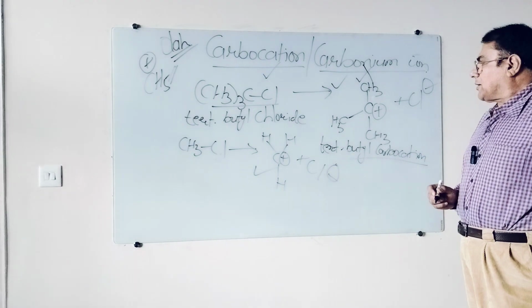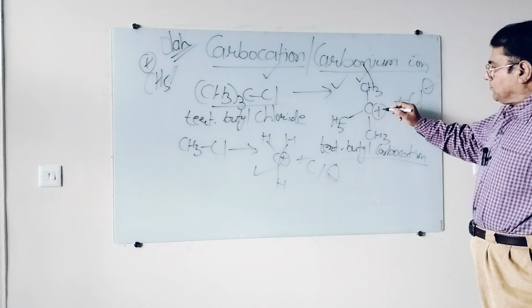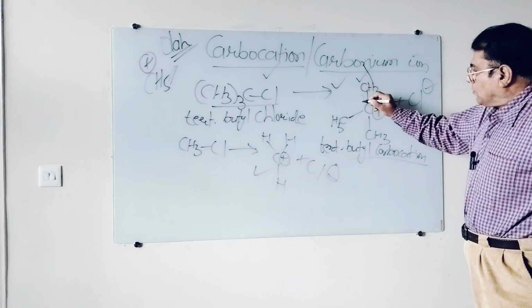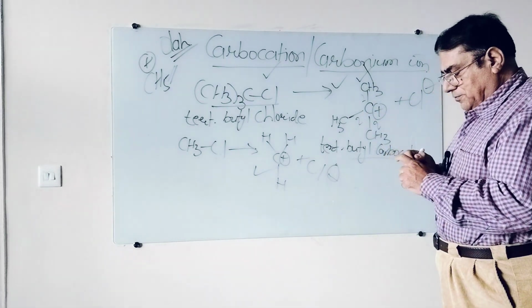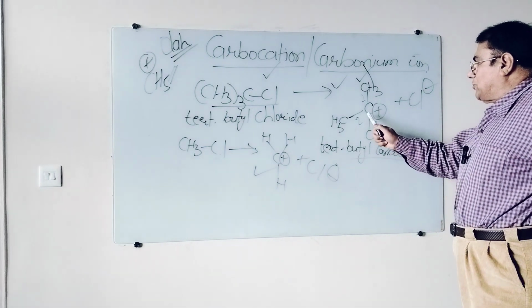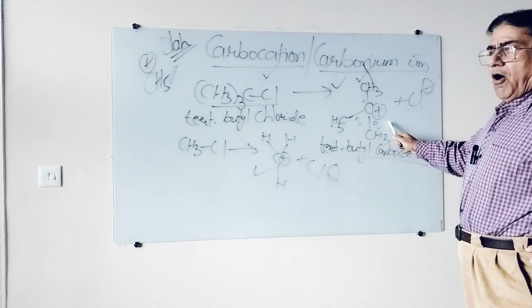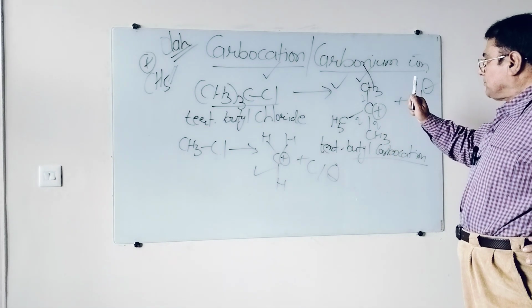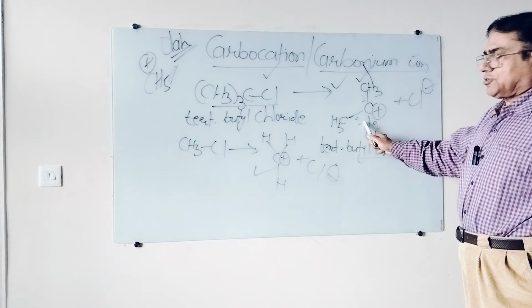How can we define the carbocation? This carbon I am looking at is trivalent, positive charge is there, and if I calculate the electrons, 2 plus 2 plus 2, 6 electrons. So such a species of carbon which is positively charged, always carbocation is positively charged. There are 6 electrons in the outermost shell.